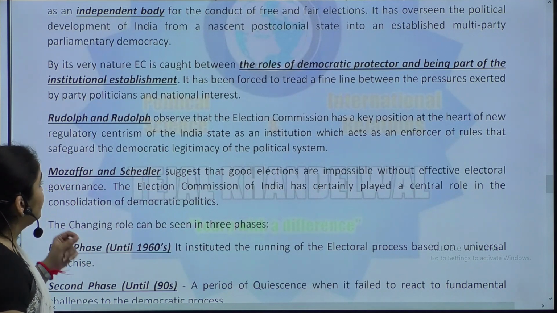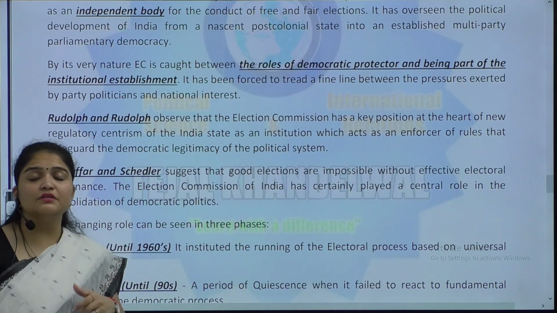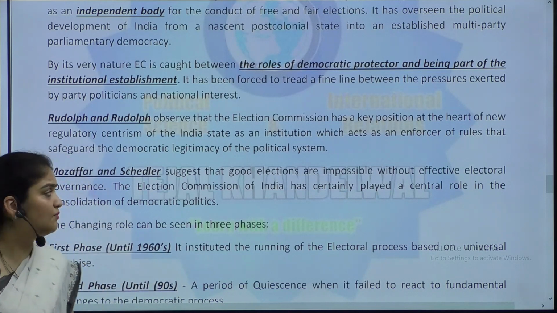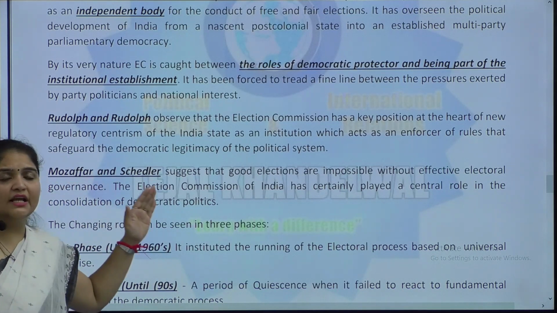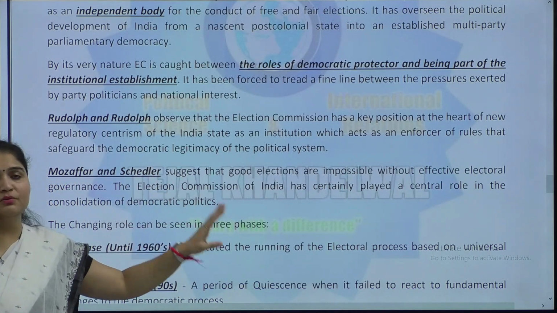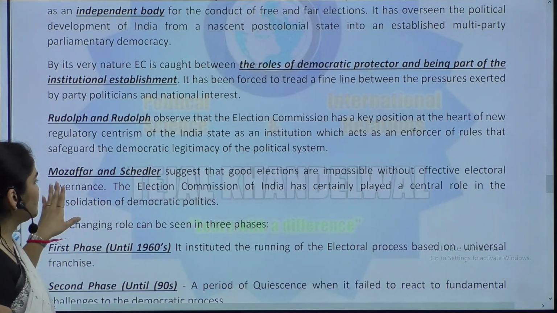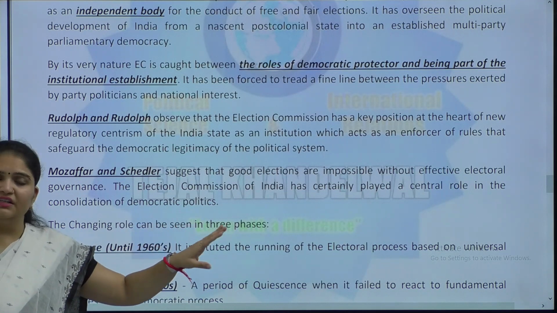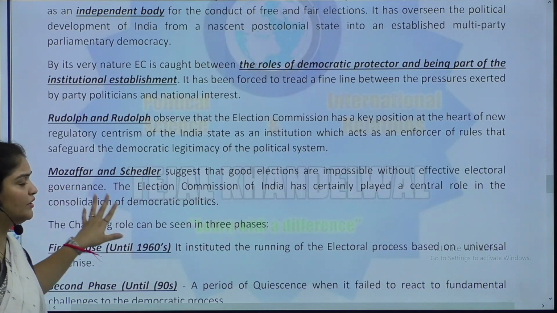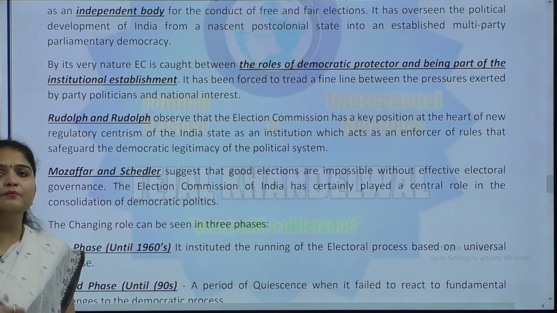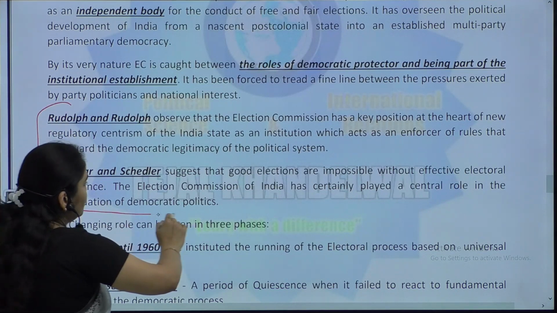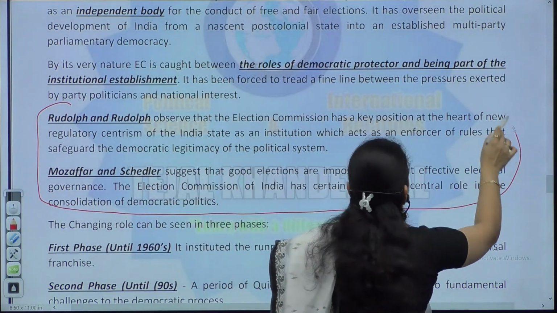So, yes, he is talking of the significance that has been attached to the Election Commission. Mozaffar and Schedler say good elections are impossible without effective electoral governance by the ECI, and the Election Commission has certainly played a central role in the consolidation of democratic politics in India. So, these kinds of views have to be brought. You have to upgrade your content.